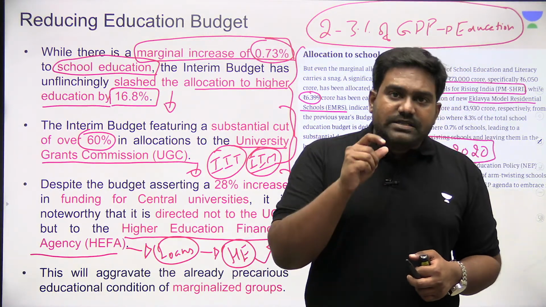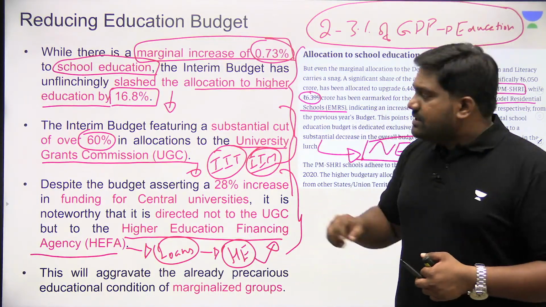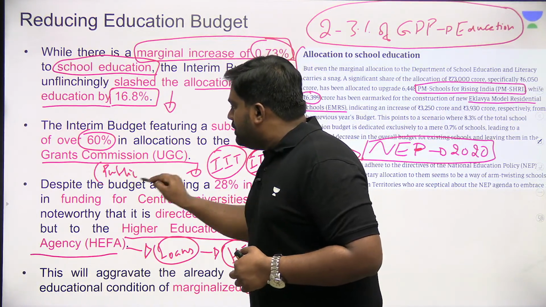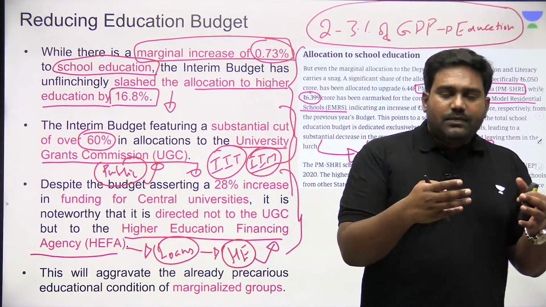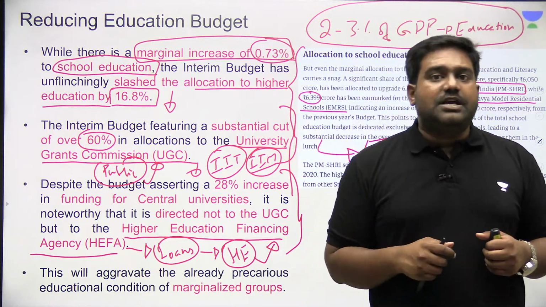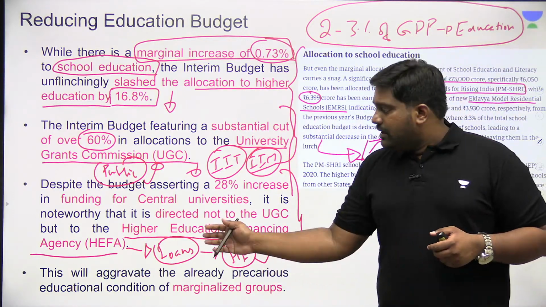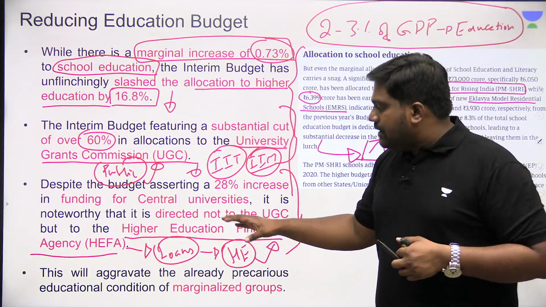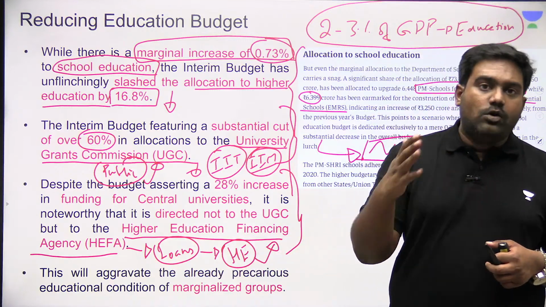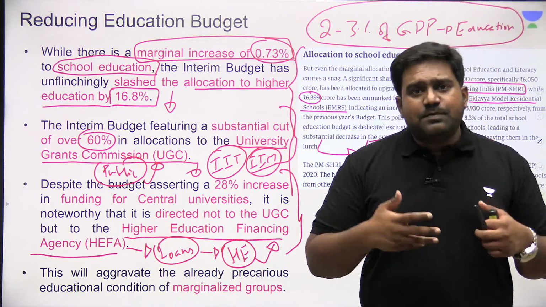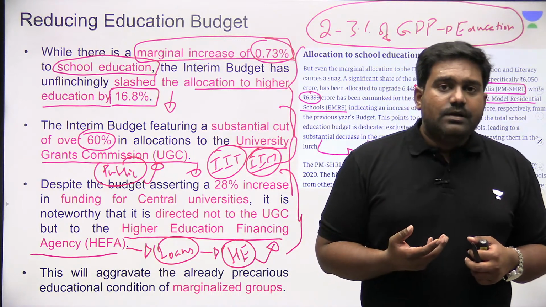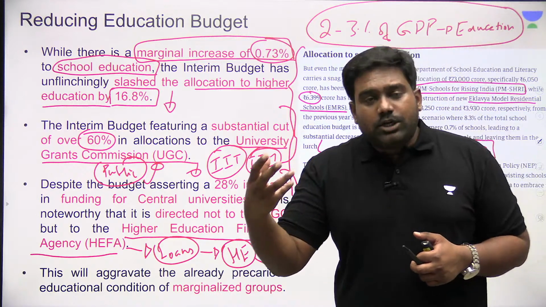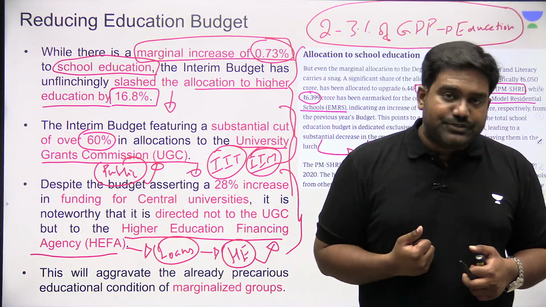But according to the writer, this is also problematic. See, UGC was a public sector organization. Its goals were aligned with the inclusive goal of achieving education for all. Now, you may not see this happening if banks are providing loans, right? If this financing agency is distributing loans for higher education, these loans may not be affordable for everyone, right? Maybe middle class families, upper middle class families will be able to afford the loans. But what about those coming from marginalized and weaker sections?